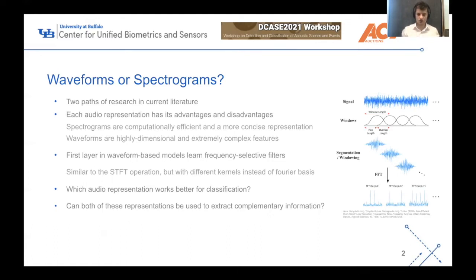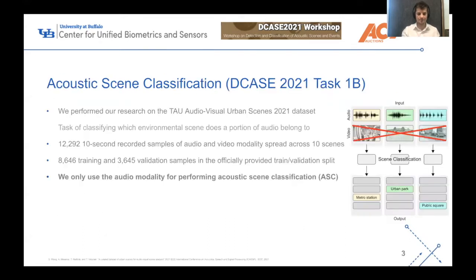And so the question we're asking is: which audio representation works better for classification? Or even further, can both of these representations be used to extract some complementary information?